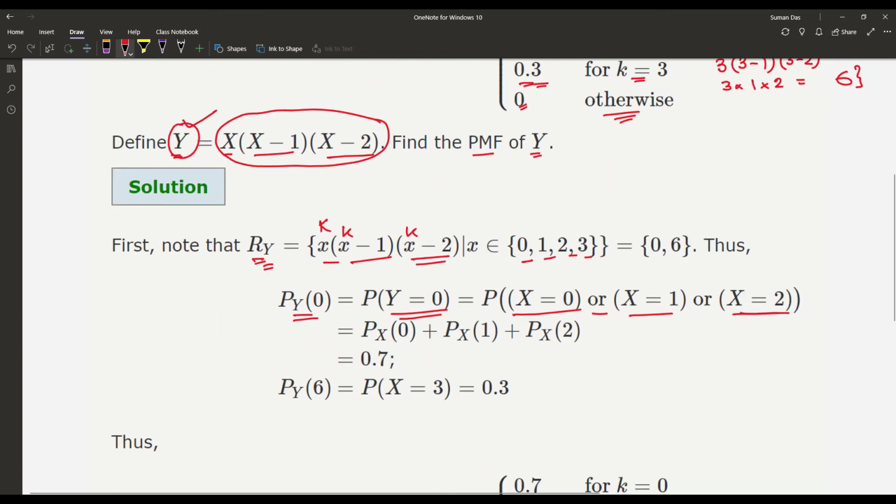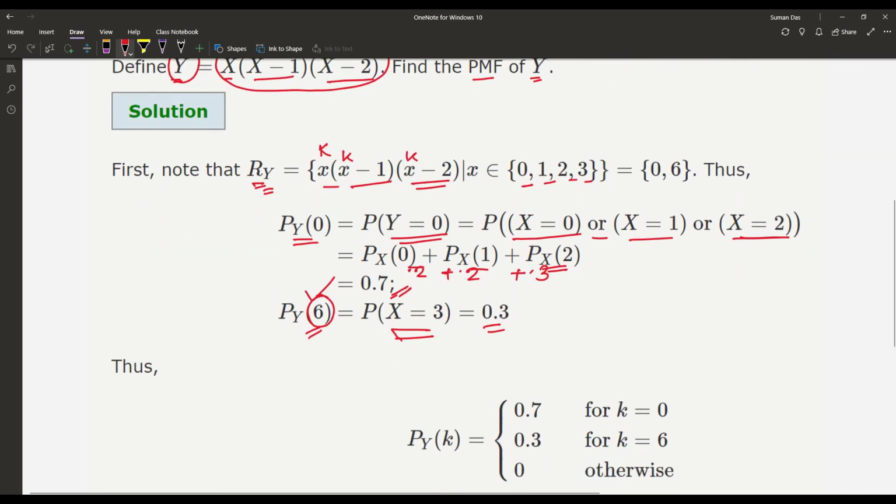So that means P_X(0) plus P_X(1) plus P_X(2), that is 0.2 plus 0.2 plus 0.3, or 0.7. Now when X is equal to 3, that gives us the Y value as 6, and that has probability 0.3.